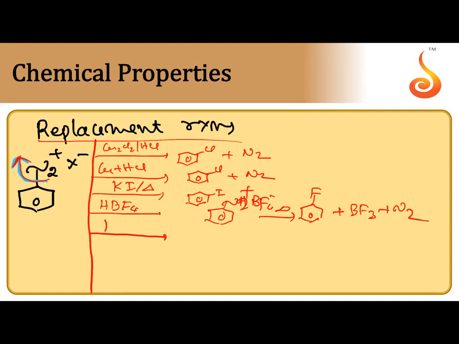Next, when it is treated with potassium cyanide or sodium cyanide, we can get benzonitrile. When it is treated with warm water, just in warm condition, OH replaces N2+ producing phenol.